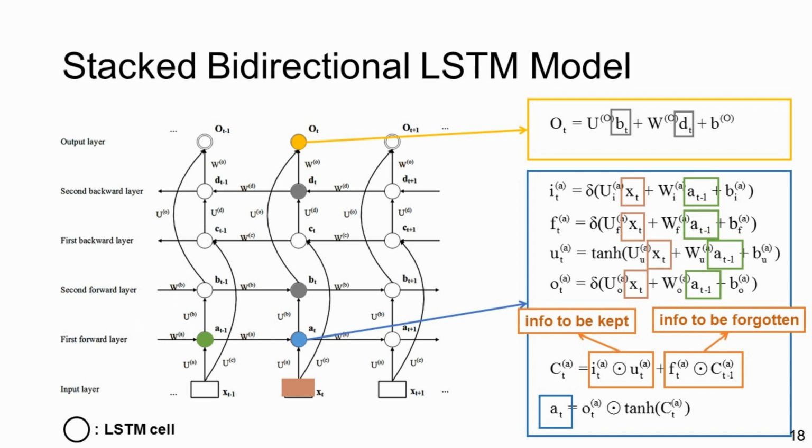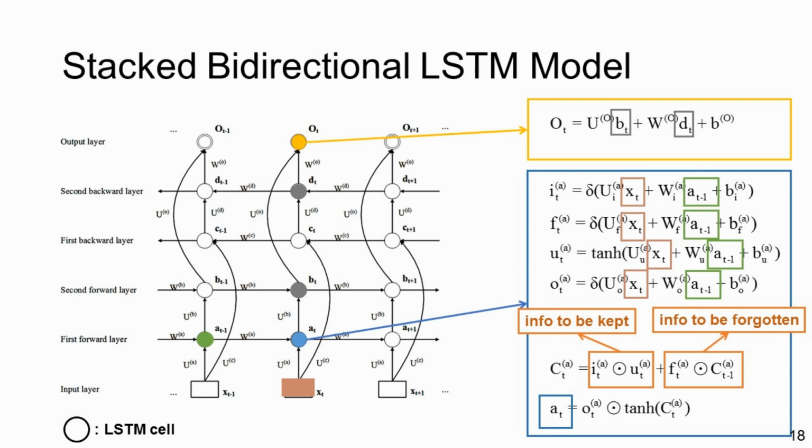This is an illustration to show how a document vector is calculated. Each circle in this picture represents a long short-term memory cell. All the cells have an input gate, a forget gate, a new candidate value, and an output gate. All the gates combine current input with previous hidden cell information. Control parameters determine which information is to be kept and which information is to be forgotten. And hidden cells use control parameters to update this memory information.